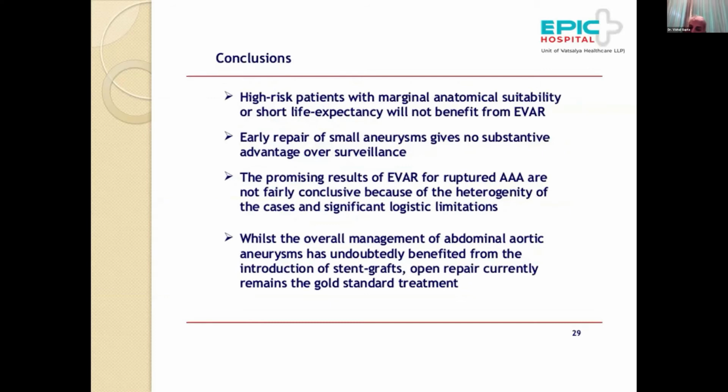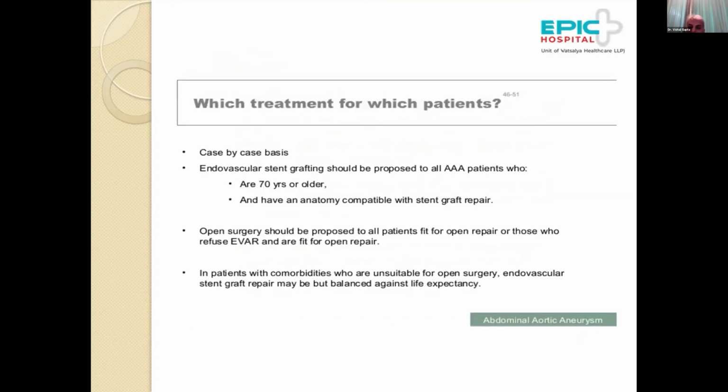Whilst the overall management of abdominal aortic aneurysms has undoubtedly benefited from the introduction of stent grafts, open repair still has a role, especially considering the age of the patient, because all the trials have enrolled patients who are more than 70 years of age. So we really don't have very long-term data on younger patients, on how they are going to behave with endovascular repair 10 to 15 years down the line.